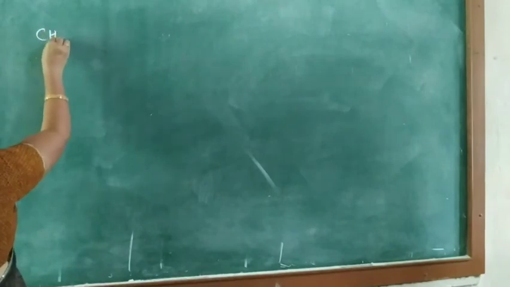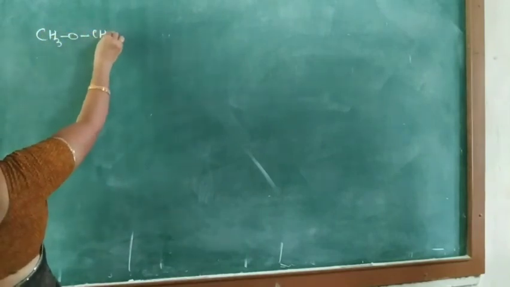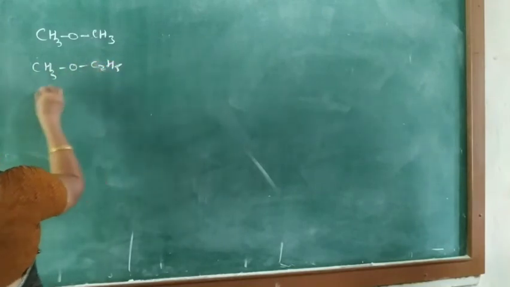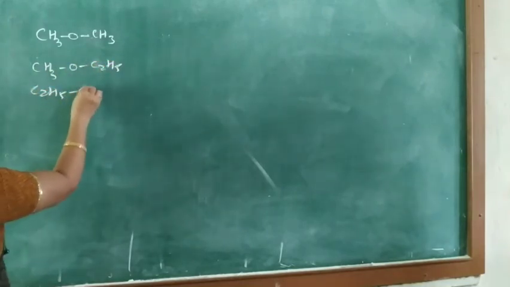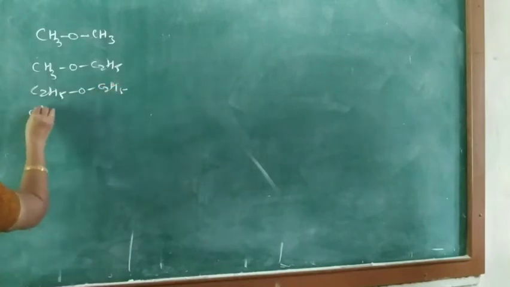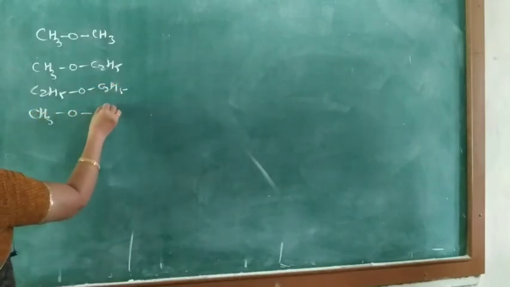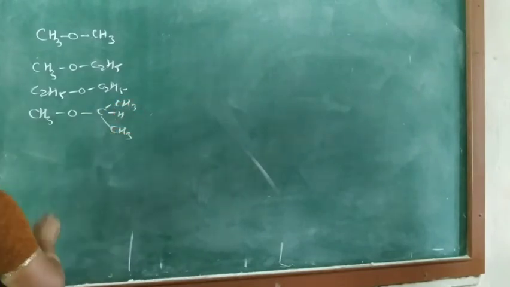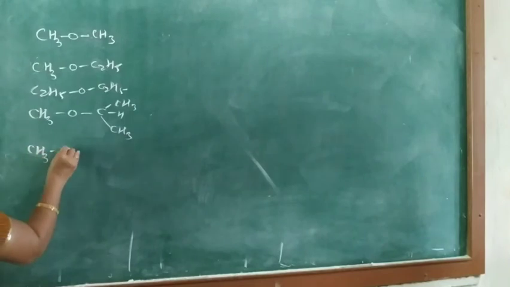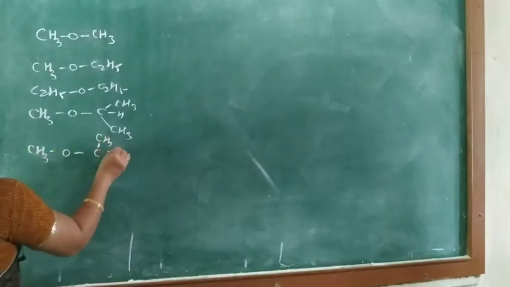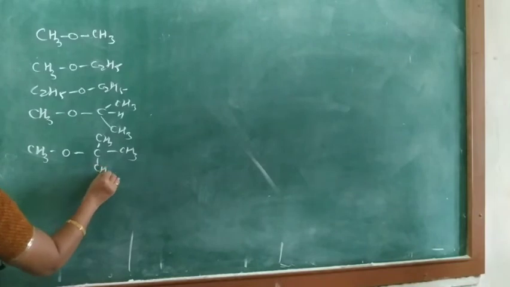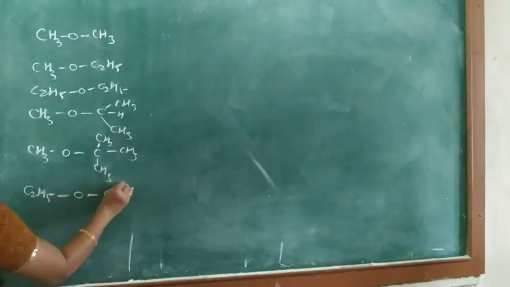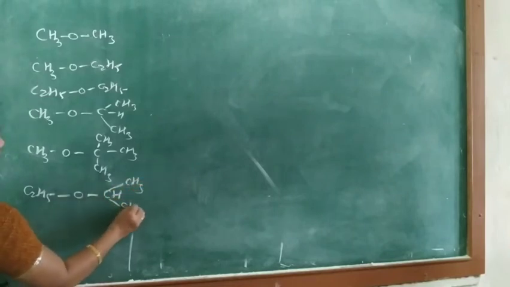Common name and IUPAC name. CH3OCH3, then CH3OC2H5, then C2H5OC2H5, again CH3OCH(CH3), here CH3OC(CH3)CH3, then C2H5OCH(CH3).